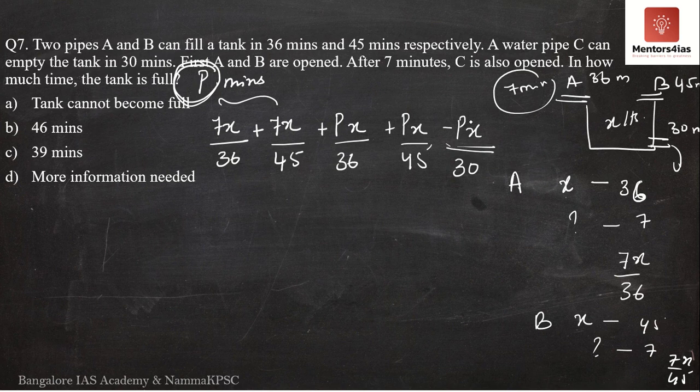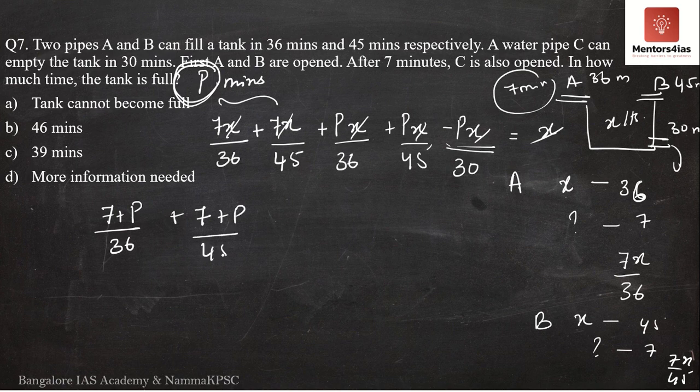So in P minutes, how many liters would it remove? Nothing but P into x by 30. So if you add all this, you get x liters. I hope you understood how to get this equation. So I will cancel out x, x, x and x. What I wanted to tell you is that all of this is not necessary. If you have understood, you should be able to write it straight away. After reading the question, you should arrive at this.